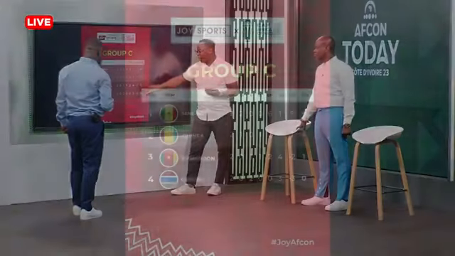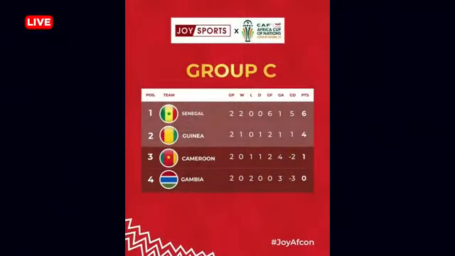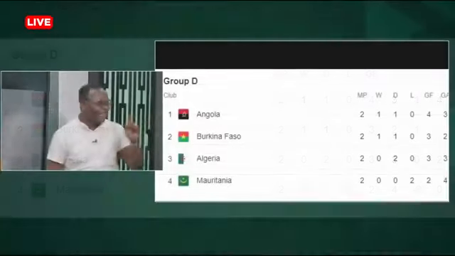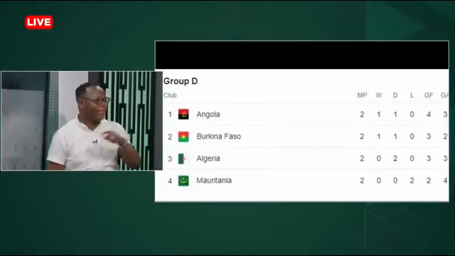So if they win, they will get 4 points as well. So it means that in Group C, you also have a third place team potentially finishing with 4 points. Now in Group A, there is that potential of a team finishing in third with 4. In Group B, Ghana potentially could finish with 4. In Group C, Ghana potentially could finish with 4. So already, that is 3 places already taken. That is with Ghana included.